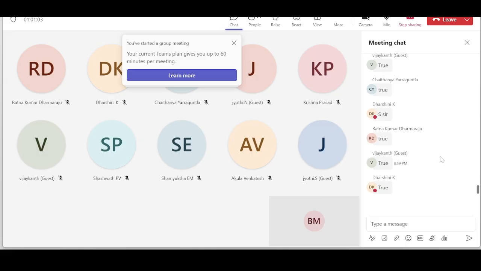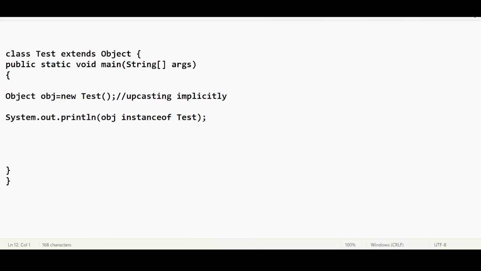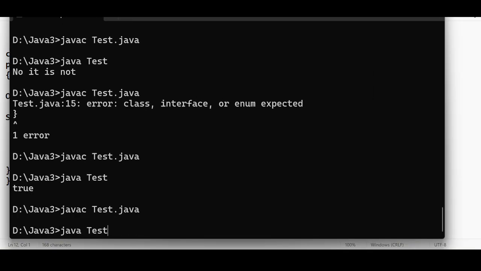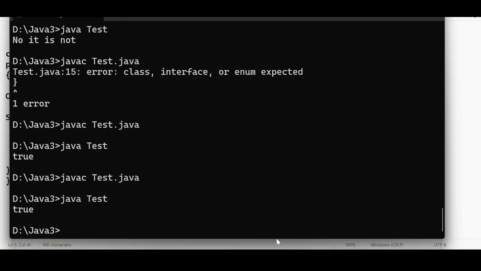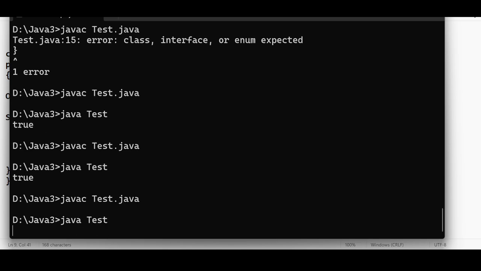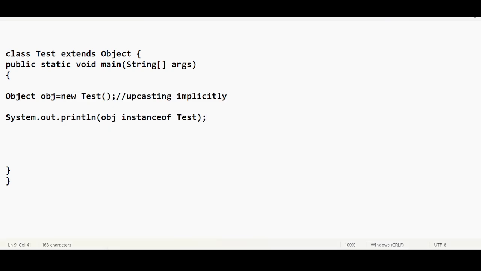Everyone says true. It is true because we are placing a child class object, and this child class object is typecasted internally to Object itself. So this is the proof that internally it has been typecasted to Object, and this whole thing is now of Object type.